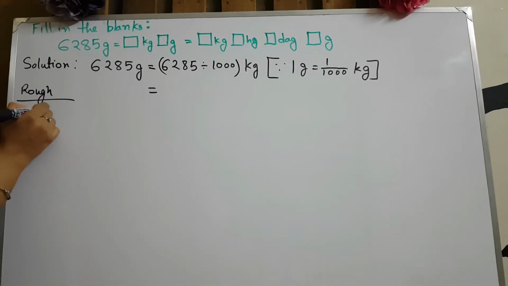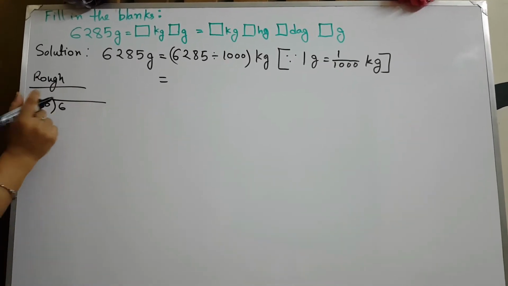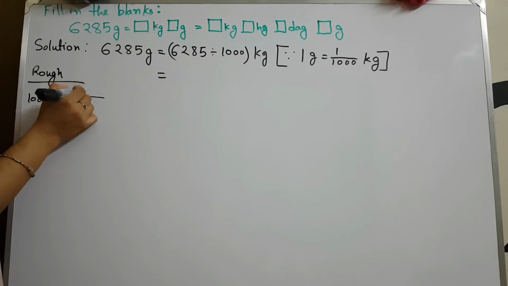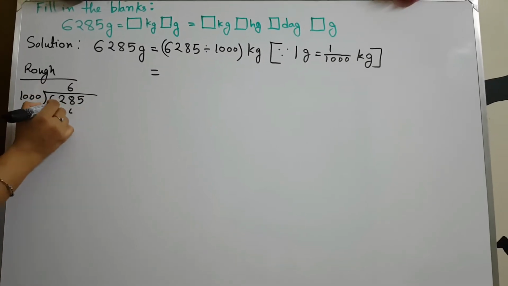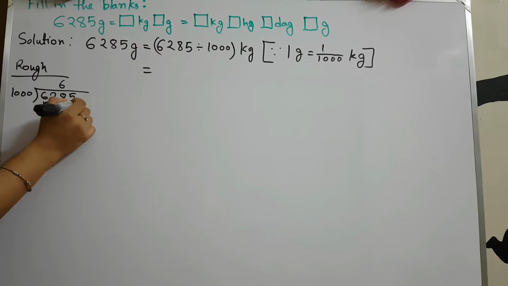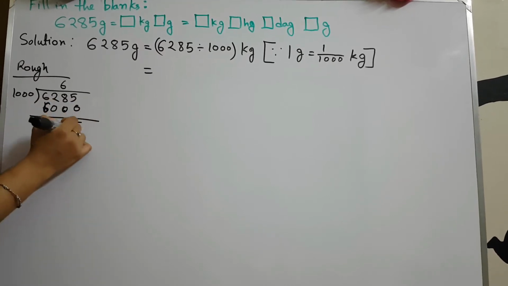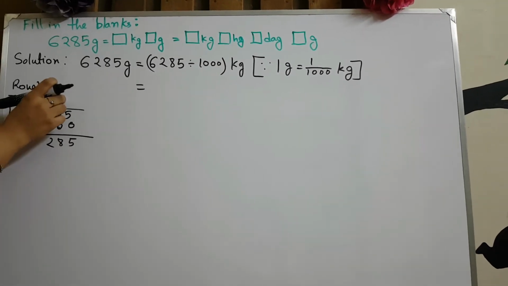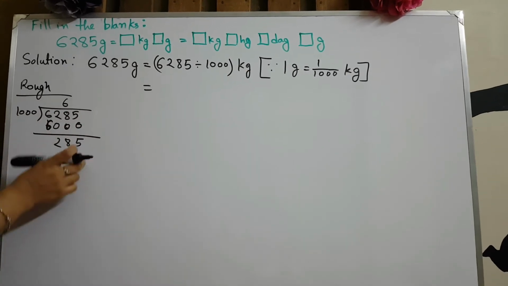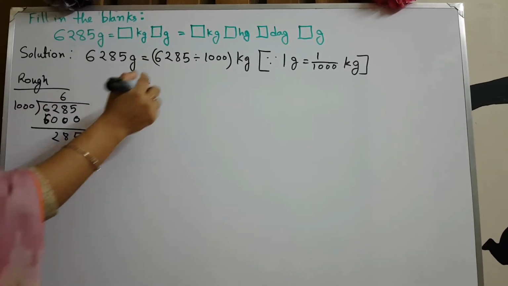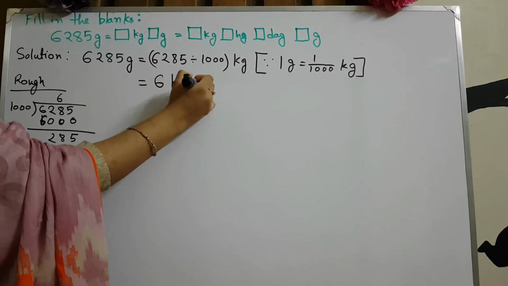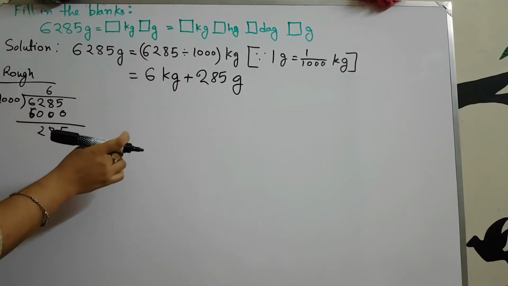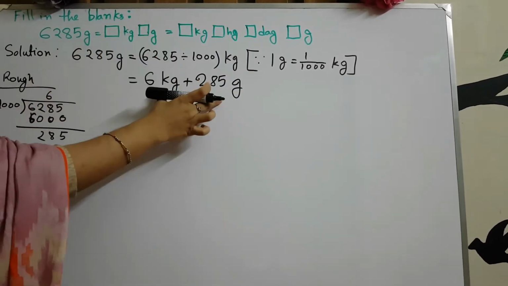Okay, so 1000 here is the divisor and 6285 is the dividend. Here we can take 6 times of 1000, which is 6000, and the remainder is 285. So the quotient will be kg and the remainder will remain gram. Okay, so 6 kg plus 285 gram. Here we have already solved our first portion.